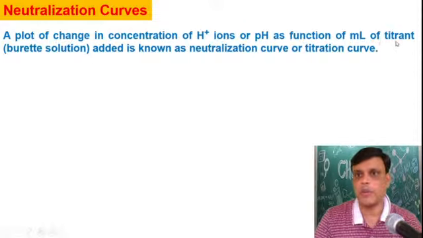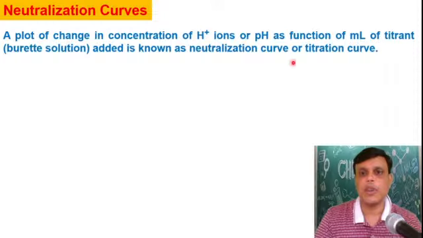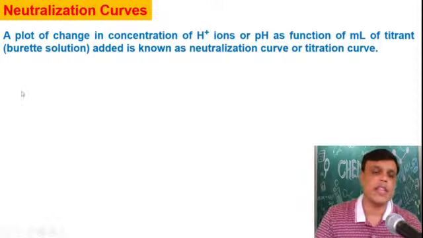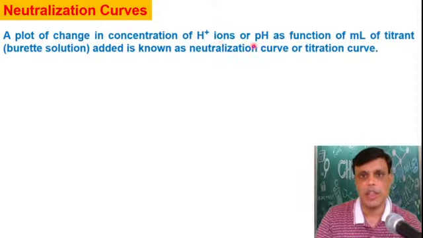This ml of titrant means the burette solution. The plot of change in concentration of H plus ion or pH against ml of burette solution added is known as a neutralization curve. It is also called a titration curve. Please remember it is called a neutralization curve or it may be called a titration curve. What is the definition? It is a plot of change in concentration of H plus ion or pH.